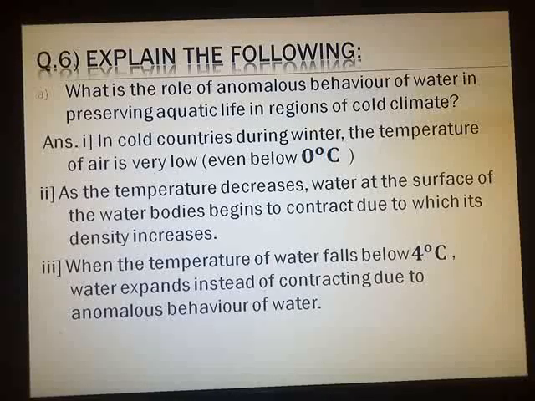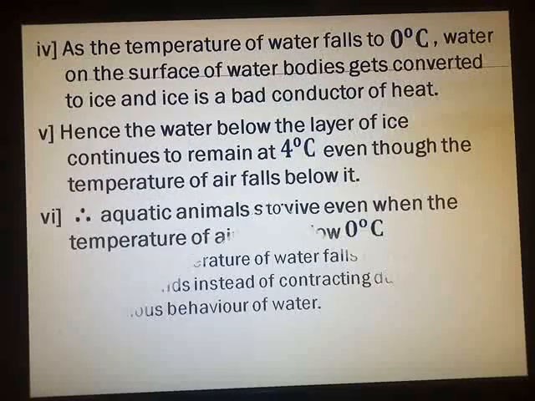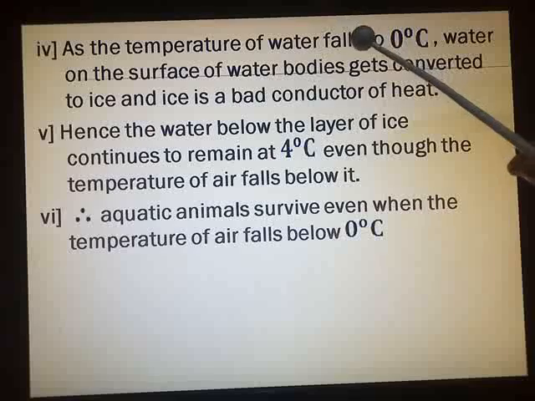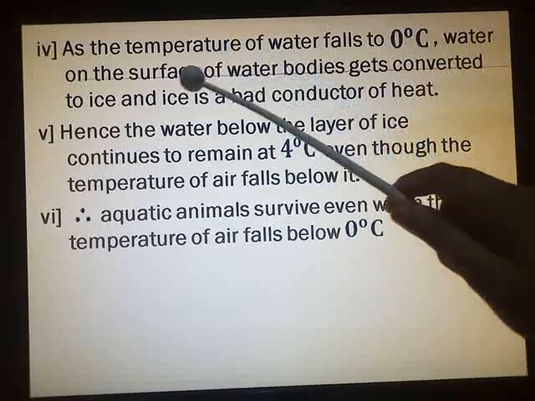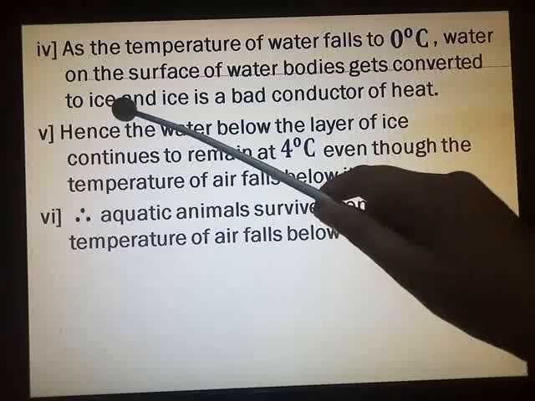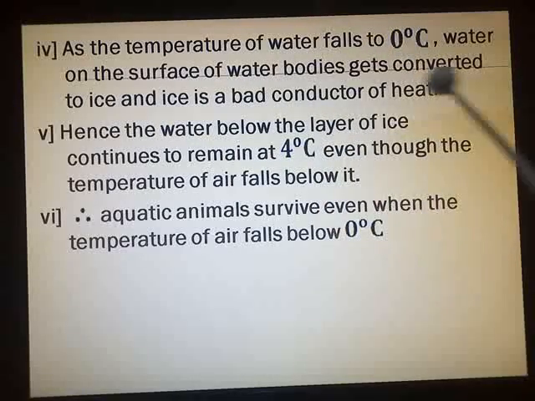We move on to our next point. Point number 4. As the temperature of water falls to 0 degrees Celsius, water on the surface of water bodies will get converted into ice. And all of you know that ice is a bad conductor of heat. It will not allow the heat to enter inside the water.